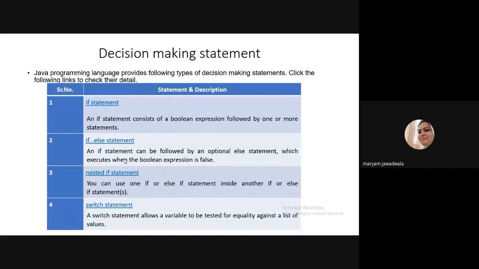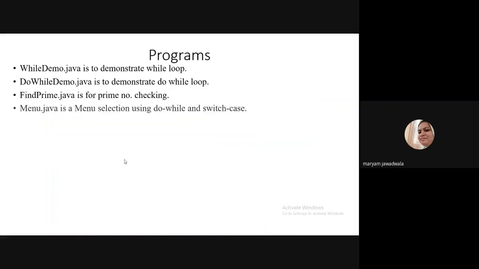Okay, so in Java, this slide is very important. Again, students, in Java, you can write a decision-making statement using the if statement. So hope you remember what the if statement is, same as the C language concept. Then the second one is the if else statement. Then you have the nested if else statement, and then you have the switch statement. Okay, so hope you remember all these concepts.